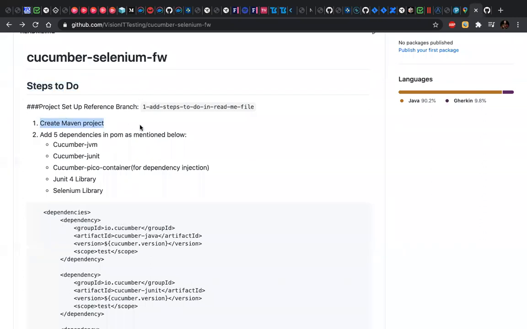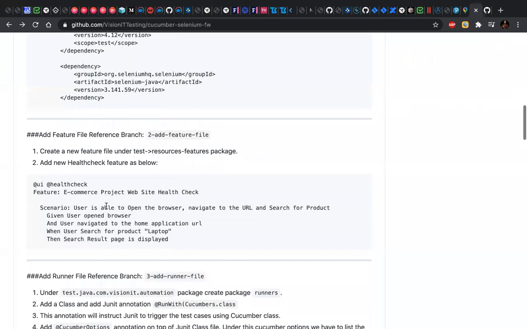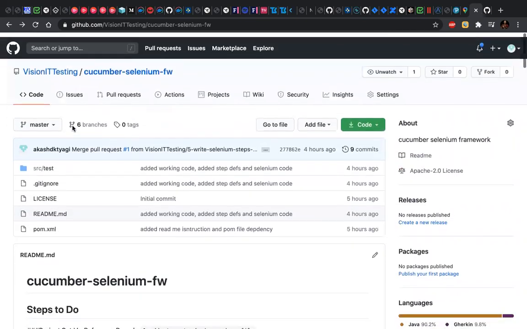So first you have to do this in the first branch. Again, you don't have to get the branch, you just have to follow this. And if you want to refer to what to do next, you will go to the next branch. You have to add a feature file. How to add a feature file, I have documented here. But in case you have some doubt, you can go to this branch.